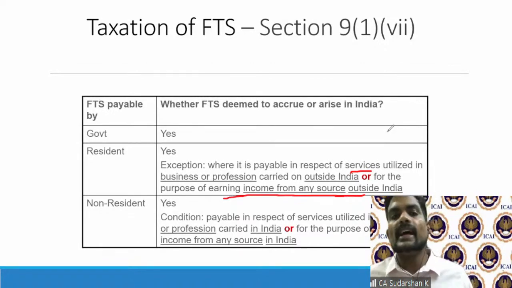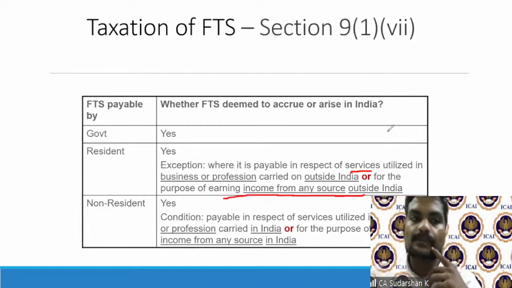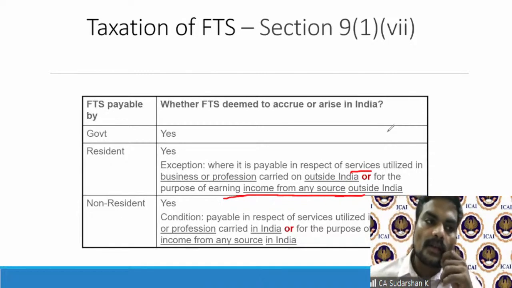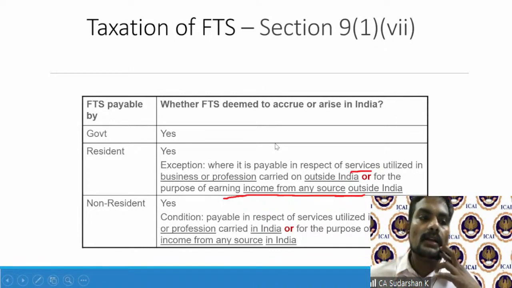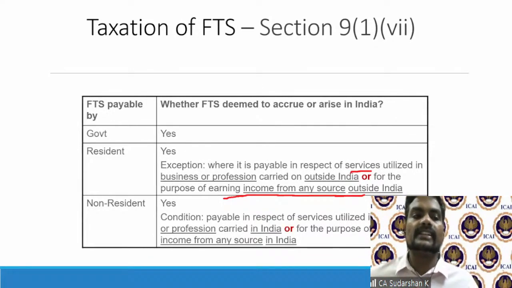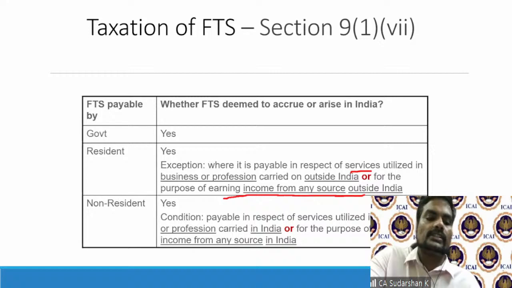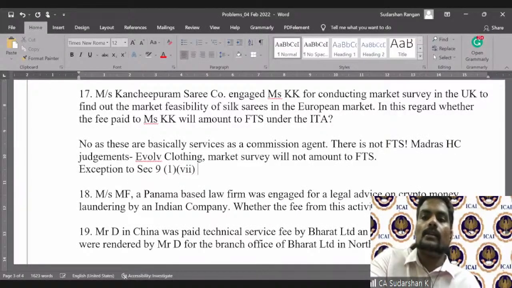Now you can say my idea is to export these to the UK, and it is for earning income from a source outside India. So therefore, you can also say that these are services utilized for the purpose of earning an income from a source outside India. So the exception to section 9(1)(vii) will also help.